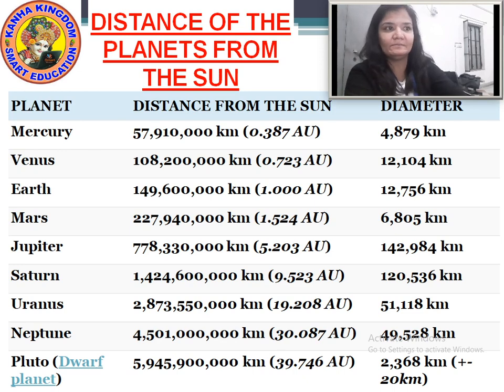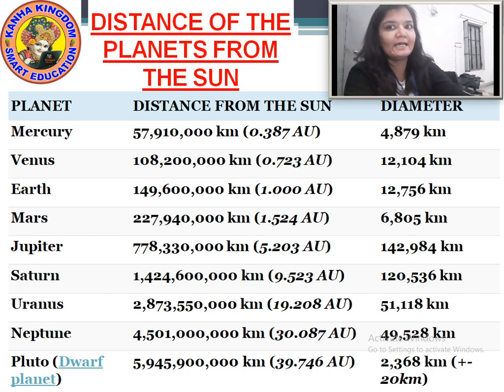Now moving to Mars, the distance of Mars from the sun is 227,940,000 kilometers, and the diameter of Mars is 6,805 kilometers. Jupiter, the distance of Jupiter from the sun is 778,330,000 kilometers, and the diameter of Jupiter is 142,984 kilometers.